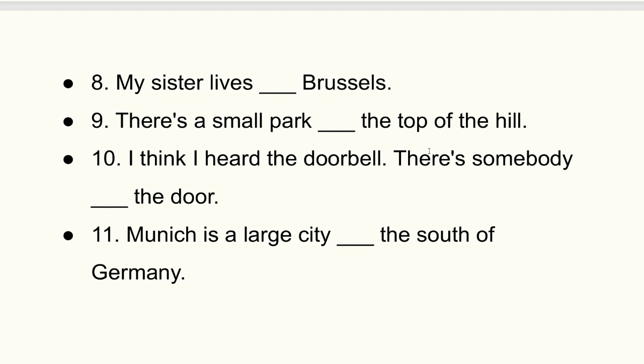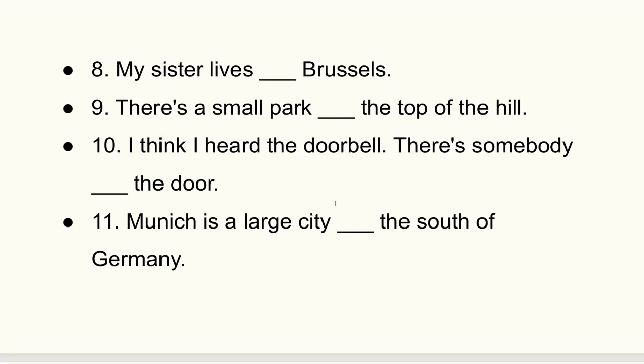I think I heard the doorbell. There is somebody at the door. Munich is a large city in the south of Germany.